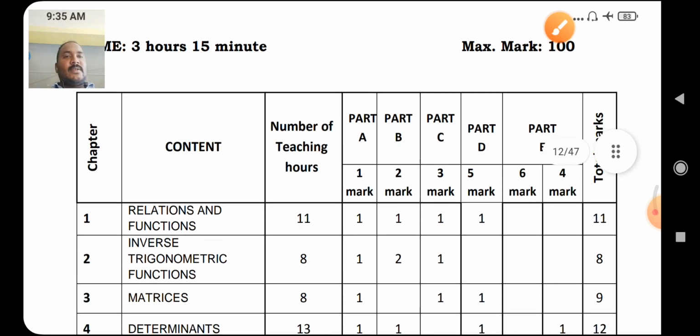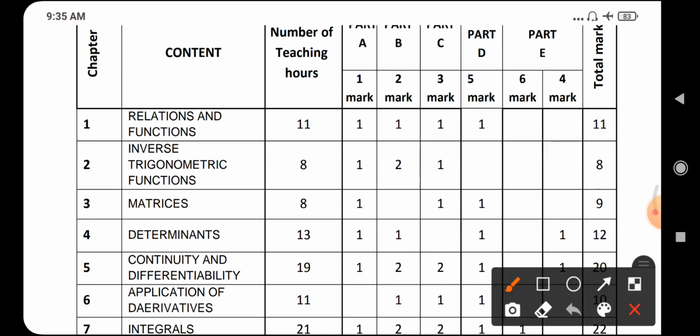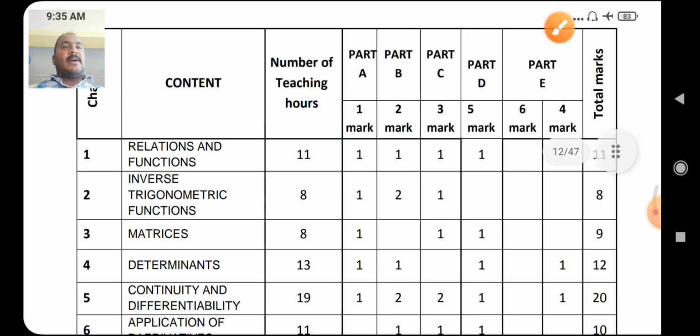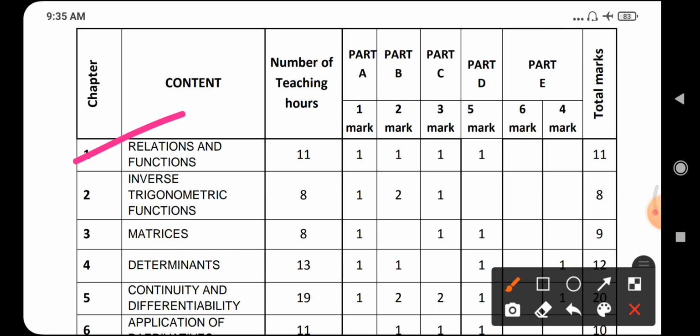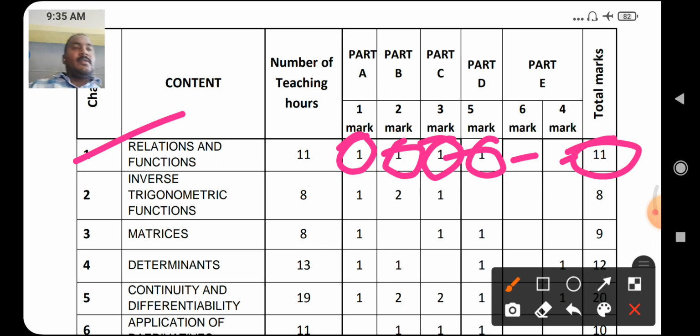Next, first chapter. In part A, relations and functions: 1 mark 1 question, 2 mark 1 question, 3 mark 1 question, 5 mark 1 question. Here there is no 6 mark and 4 mark, total 11 marks.